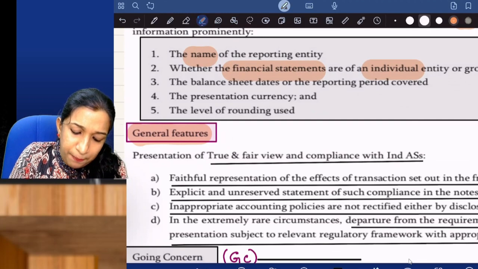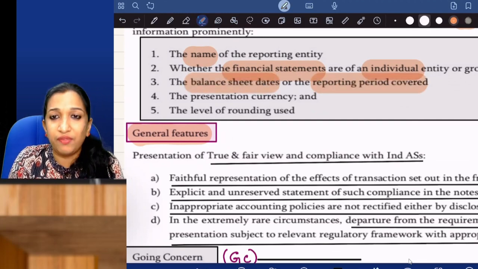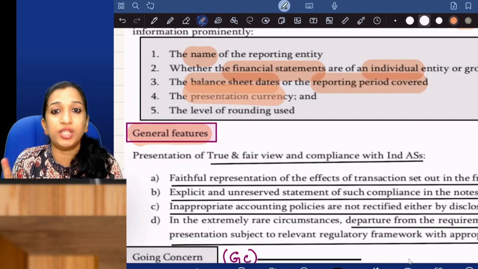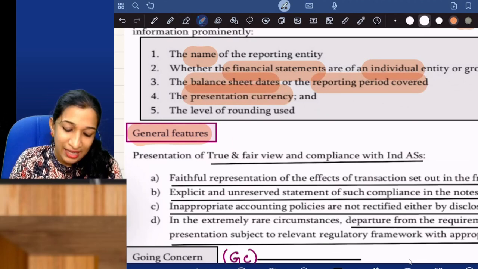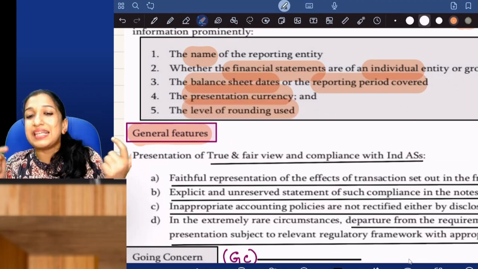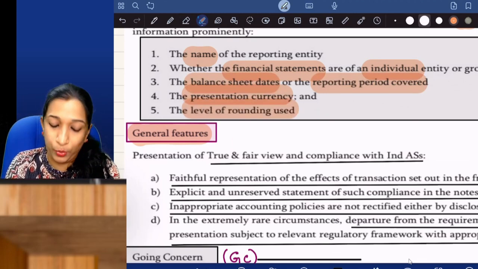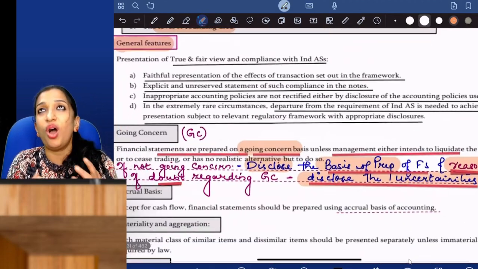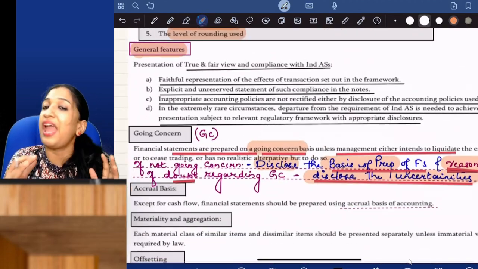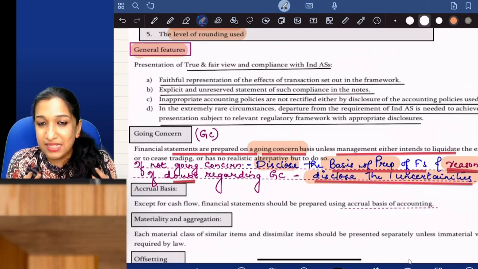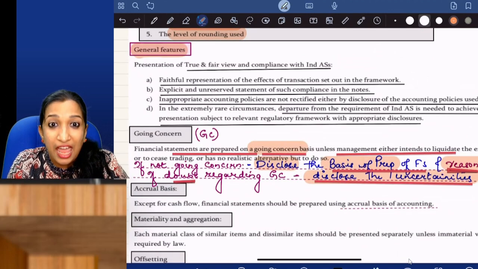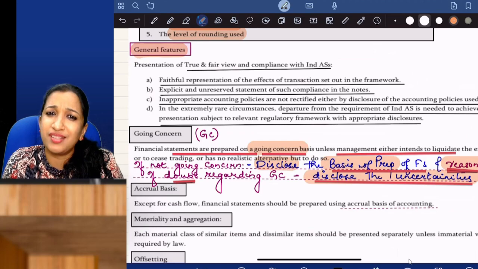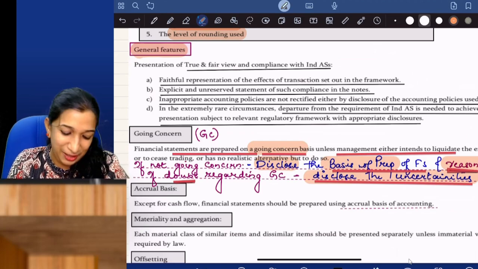Now, the balance sheet date and the reporting period covered, of course. Presentation currency. Level of rounding used, thousands, hundreds. Okay, easy. Now general features. In these areas, students need not take the effort to memorize the points. They are all easy. That's what I'm trying to say.